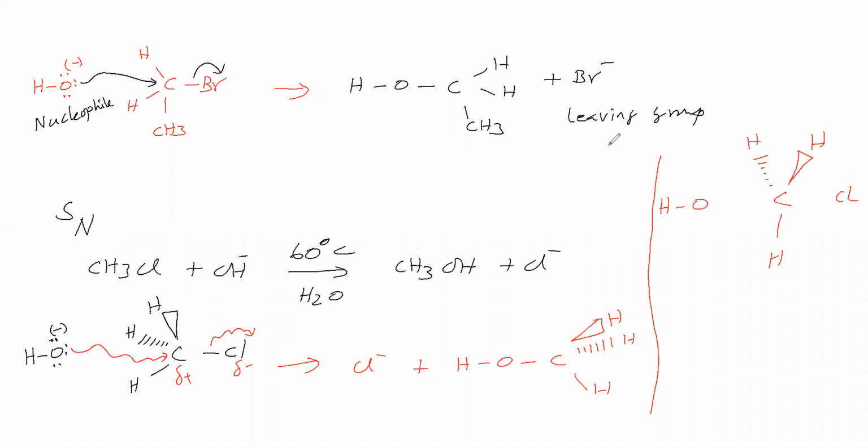Okay. So now you see that this oxygen is making a bond with this carbon, while this bond is shifting towards chlorine. So to whatever extent the bond is formed between this oxygen and carbon, to that extent this bond is breaking. Okay. So here bond breaking, here bond formation. Bond formation and bond breaking take place to the same extent. To what extent the bond is formed here, to that extent the bond is breaking here.